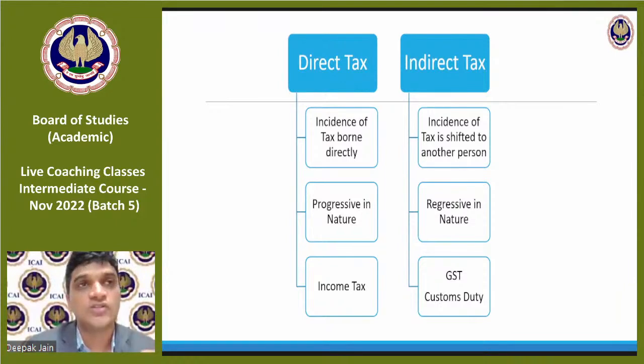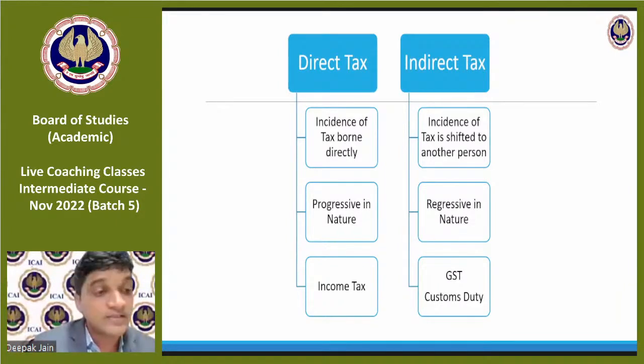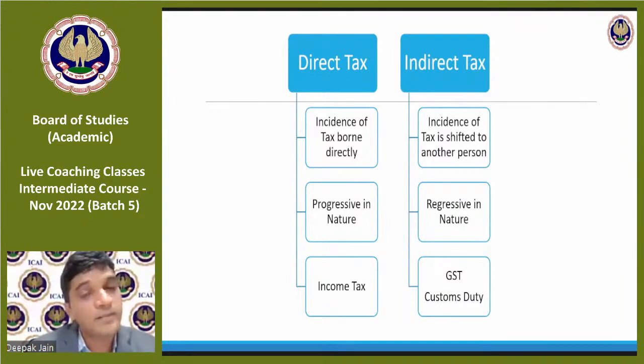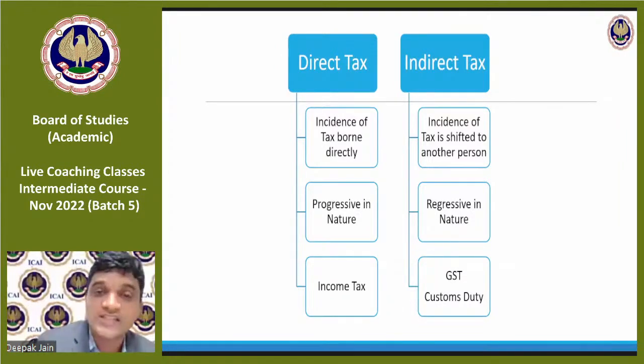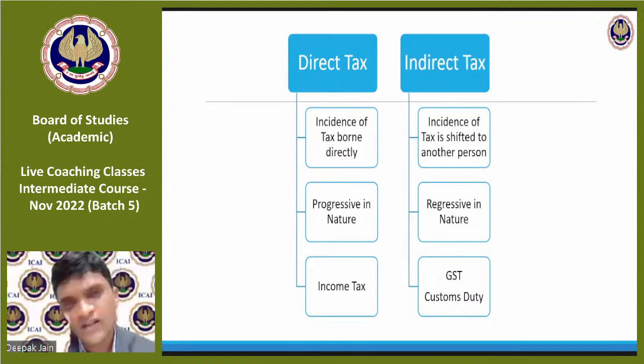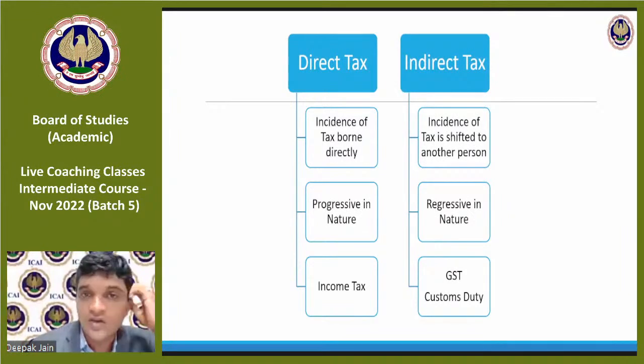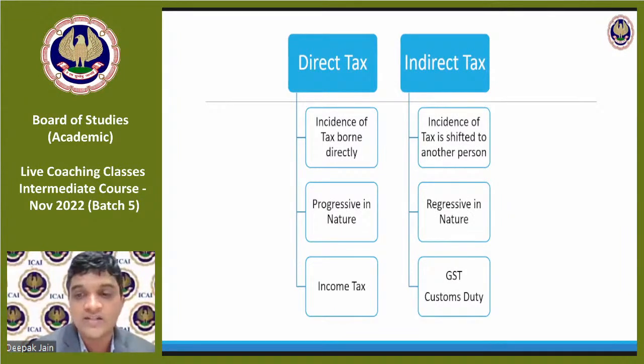But when I used to purchase any goods, like I am a chartered accountant, I have to do printing of my audit report. So how will I print? On paper. Now, papers are goods. On the goods, the other person will charge me VAT. Can I offset that VAT on my service tax? No, I couldn't offset. So that used to add to my cost. That is an example of a cascading effect, wherein some taxes levied on me were not eligible to claim as credit.